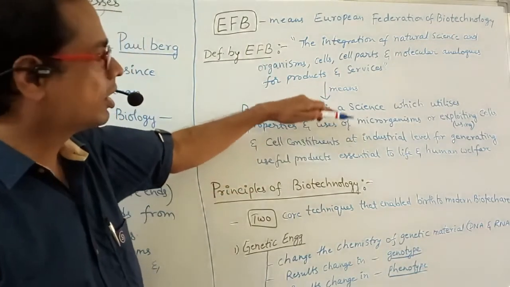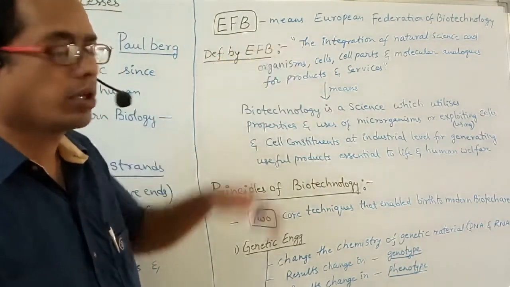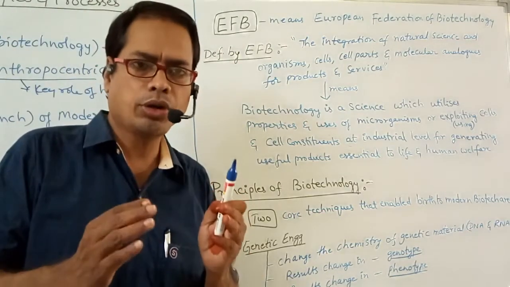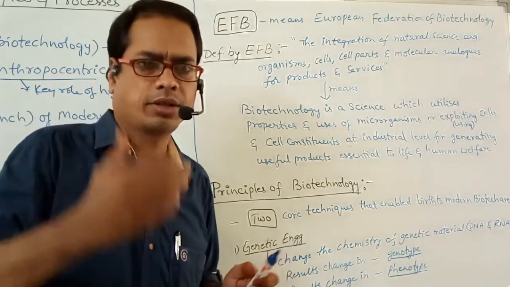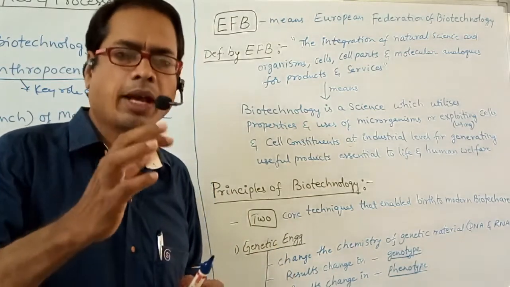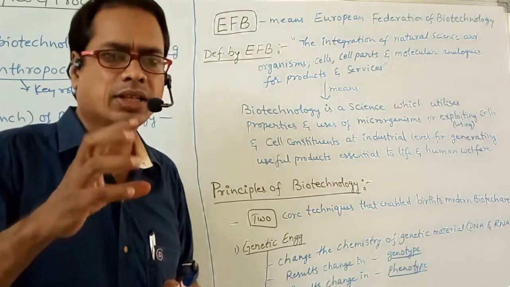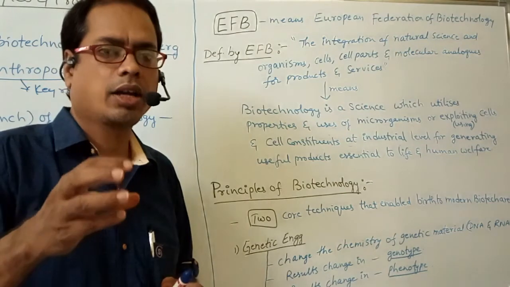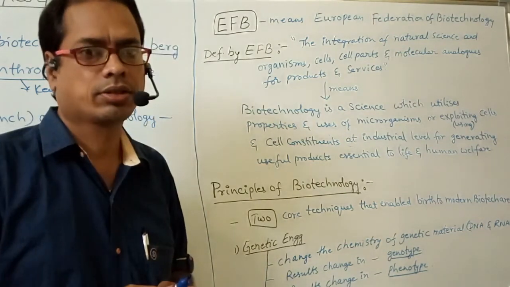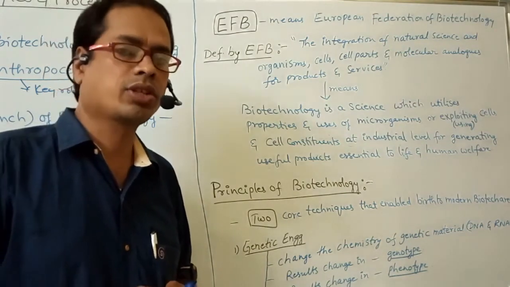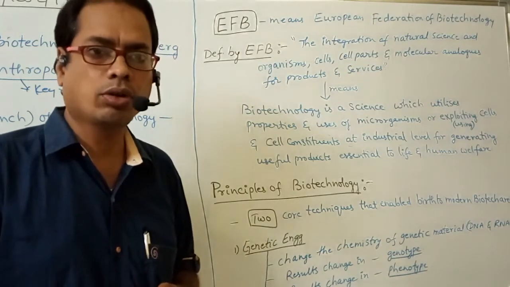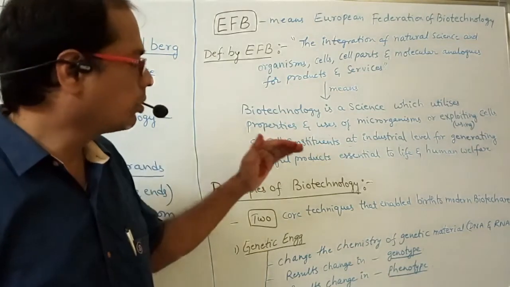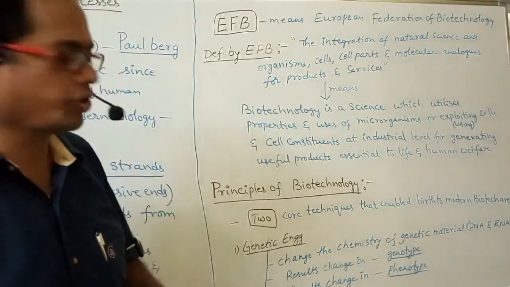That means using live microorganisms, cells, cell parts or cell constituents, we can produce many different products on a large scale which are useful to human welfare. That is so-called biotechnology.